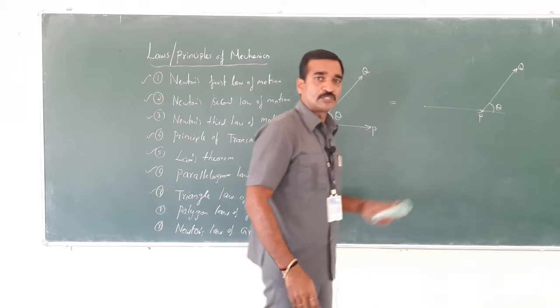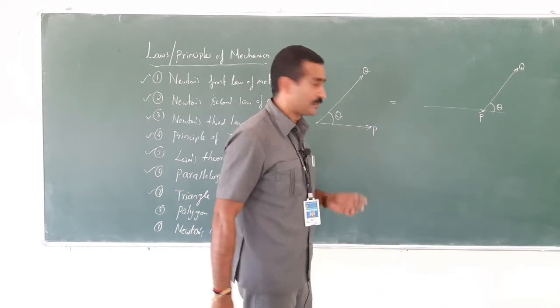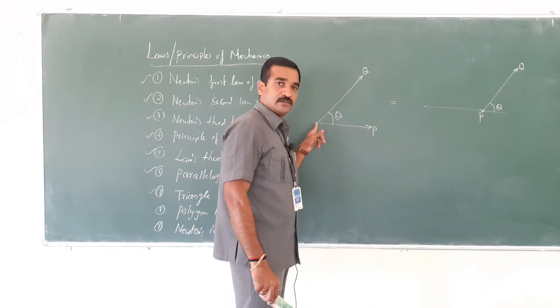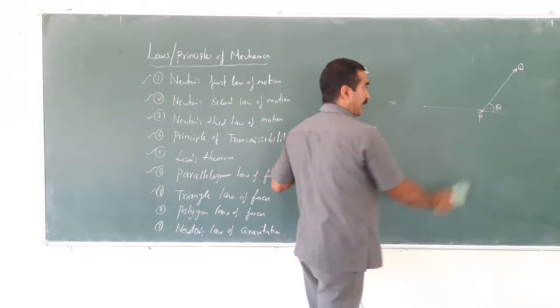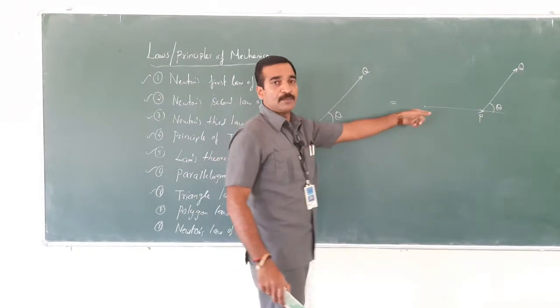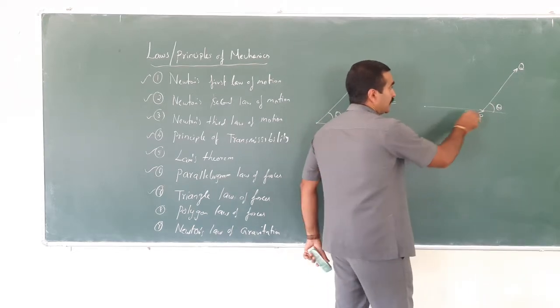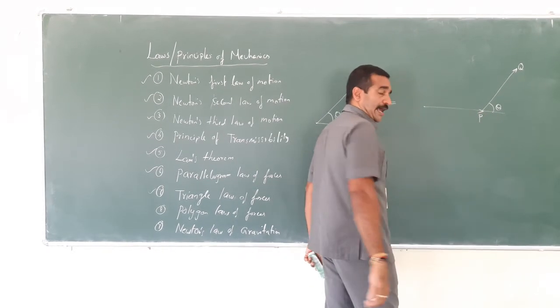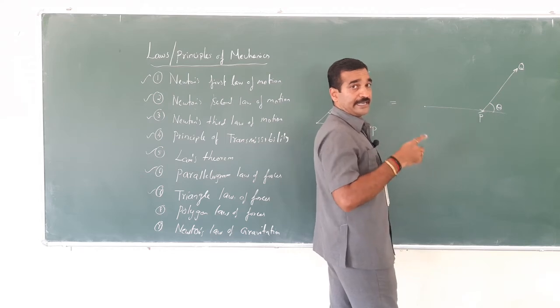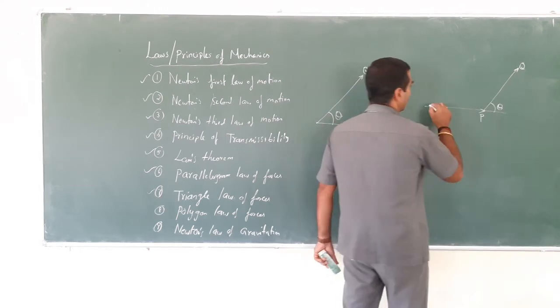Here I applied the principle of transmissibility. Have you noticed this? This is a point. Here it is pushing, here it is pulling. So the closing side of the triangle is taken in opposite order.